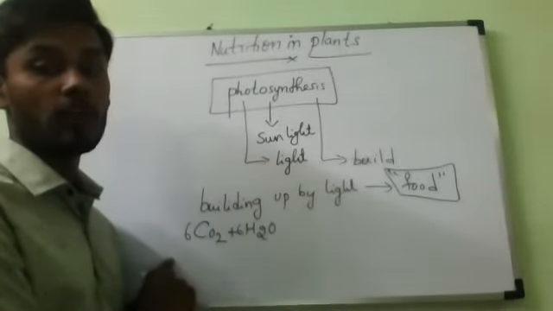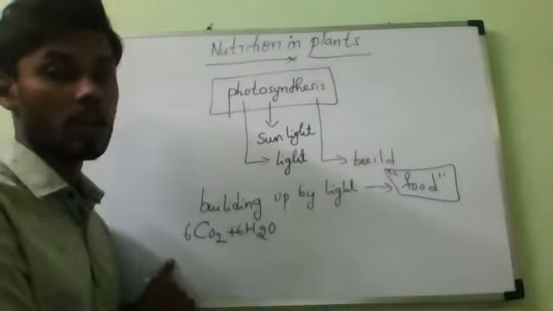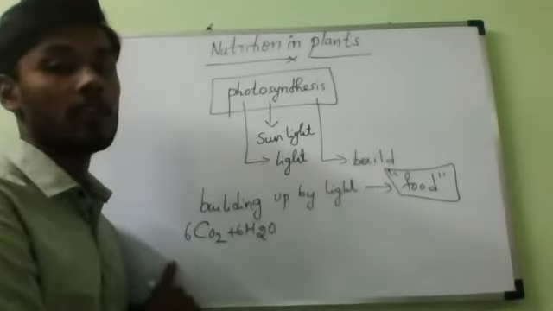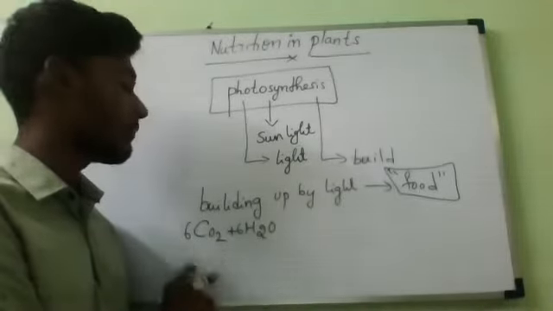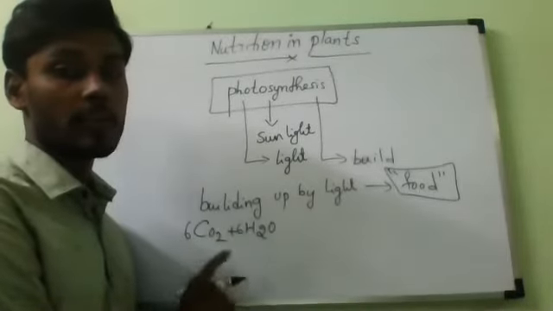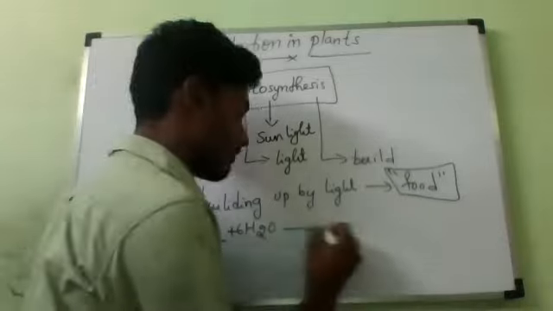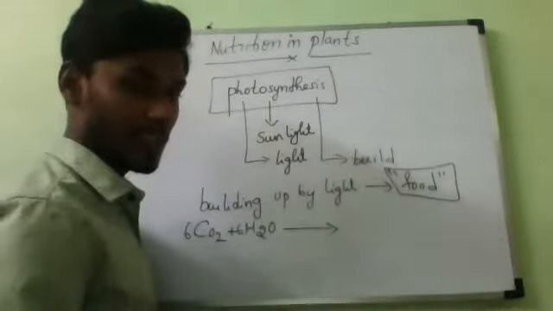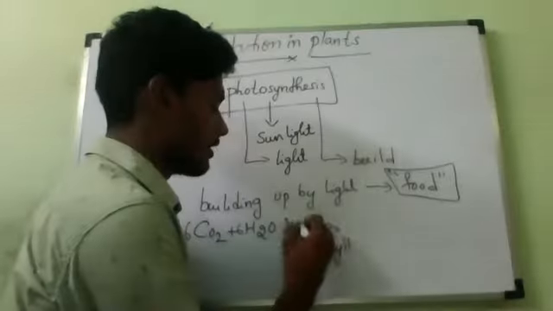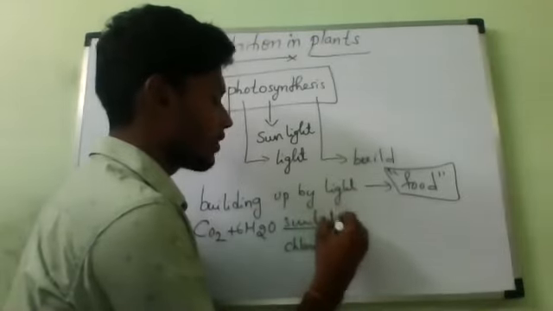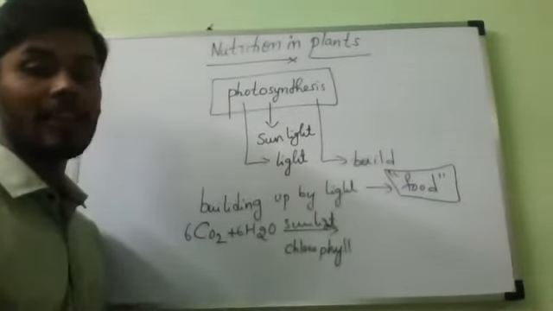They will prepare the food from carbon dioxide and water using the energy from the sunlight, in the presence of a green pigment present in them, which is called chlorophyll. With the help of chlorophyll which is present inside the green plants.